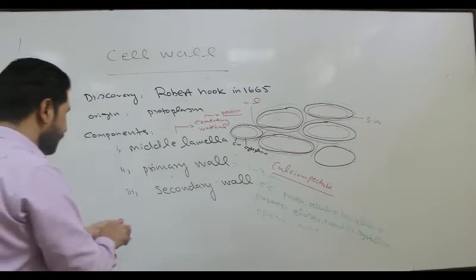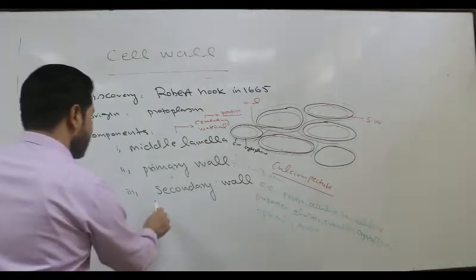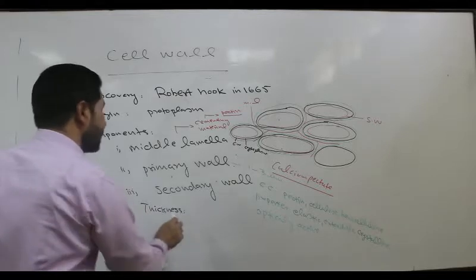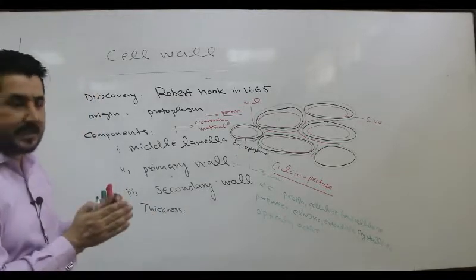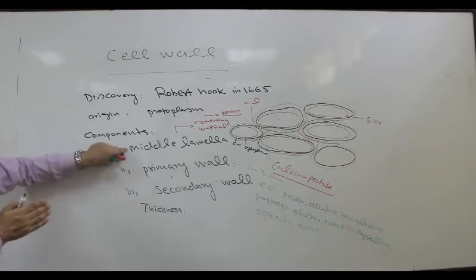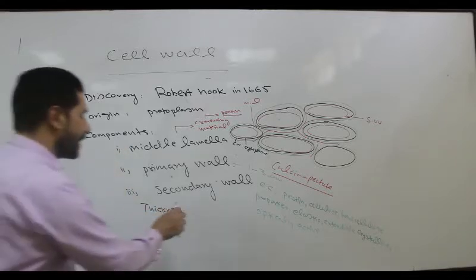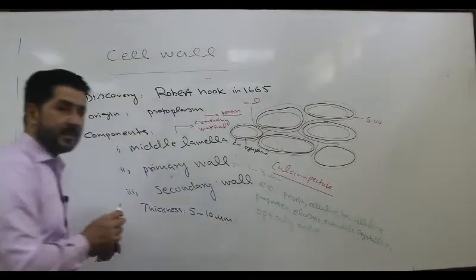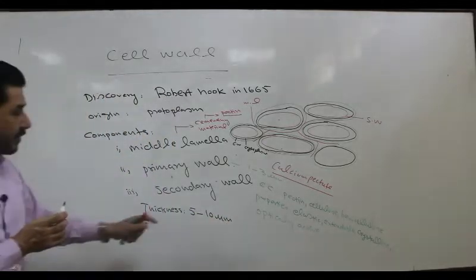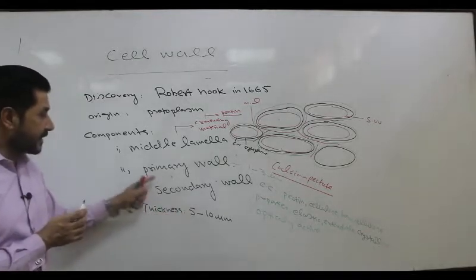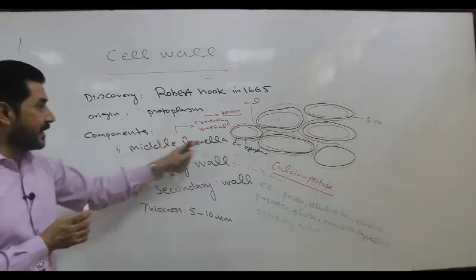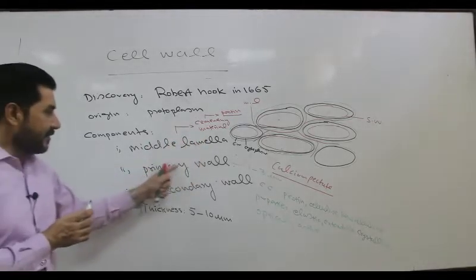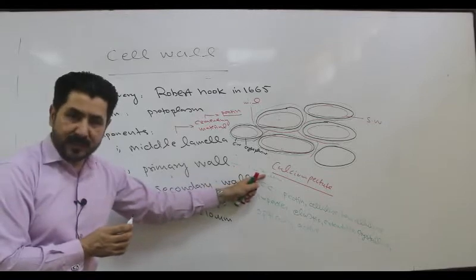So secondary wall, if we talk about its thickness, as I told you, it is much stiffer, thicker and rigid as compared to the primary wall and as compared to the middle lamella, because it is 5 to 10 micrometer in diameter. If we compare, the middle lamella is only 1 micrometer in thickness. Primary wall is 1 to 3 micrometer in thickness.